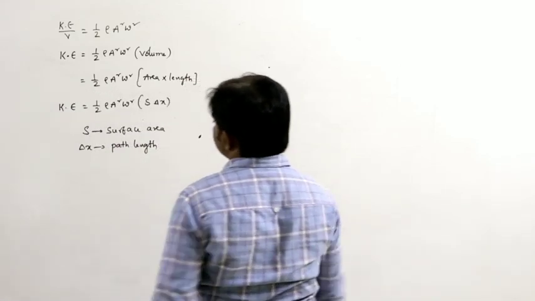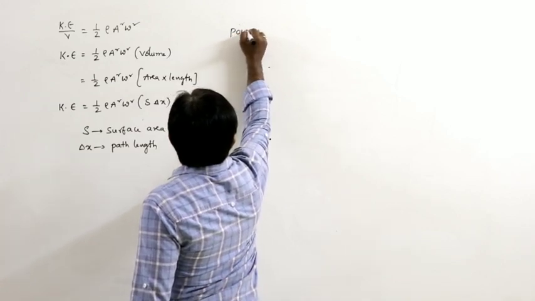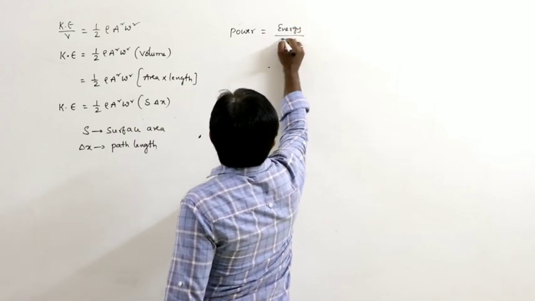Now, from this, power can be written as energy by time.